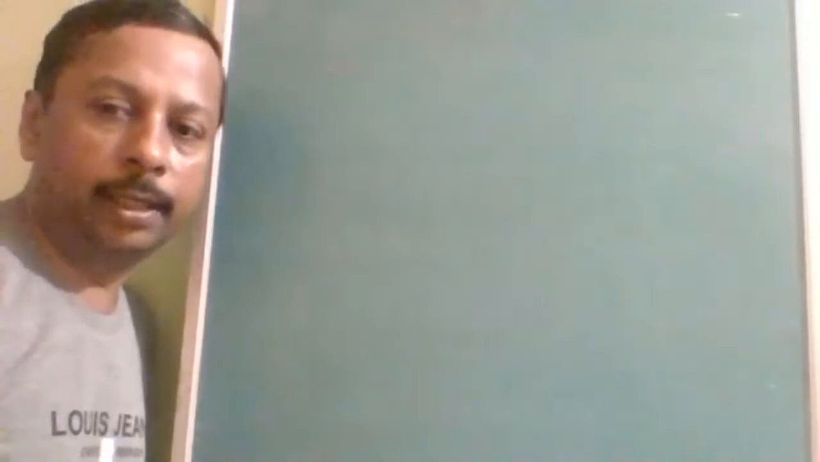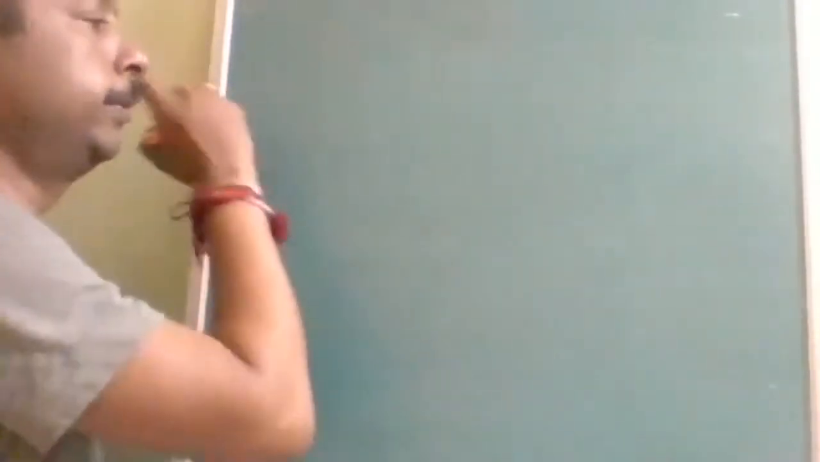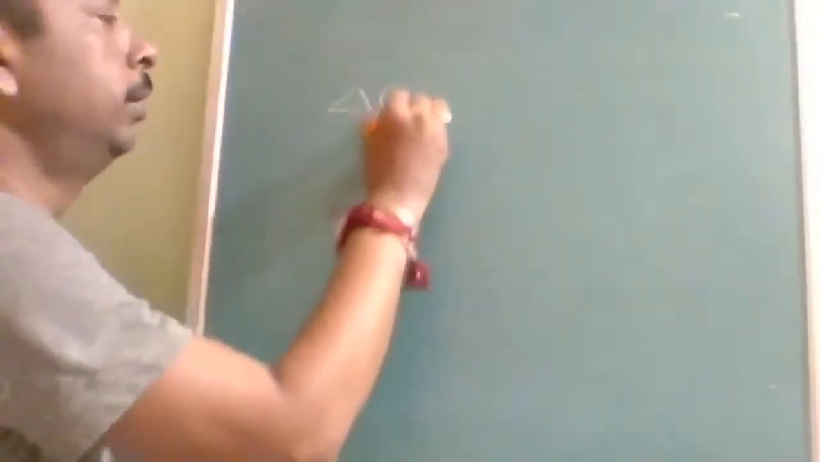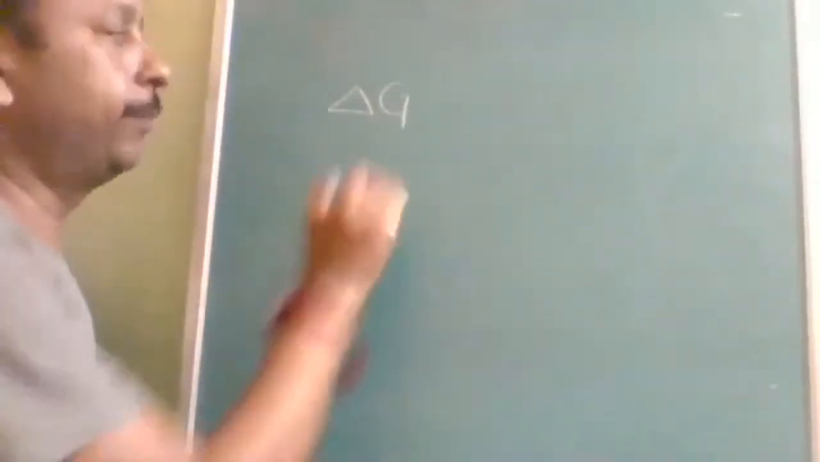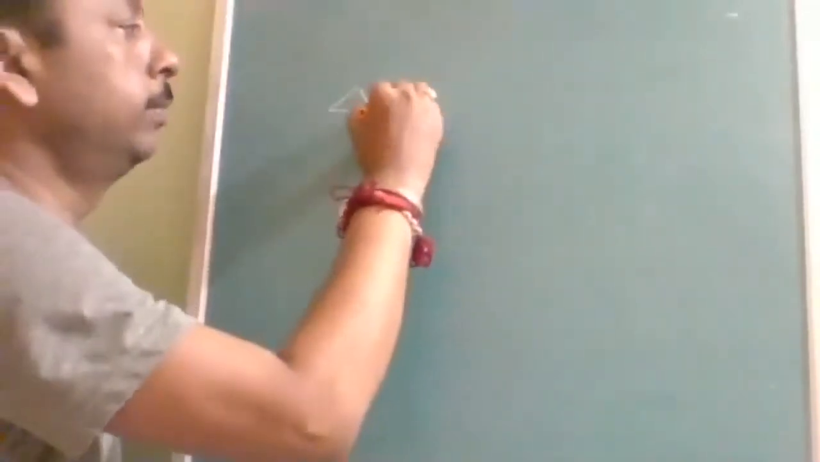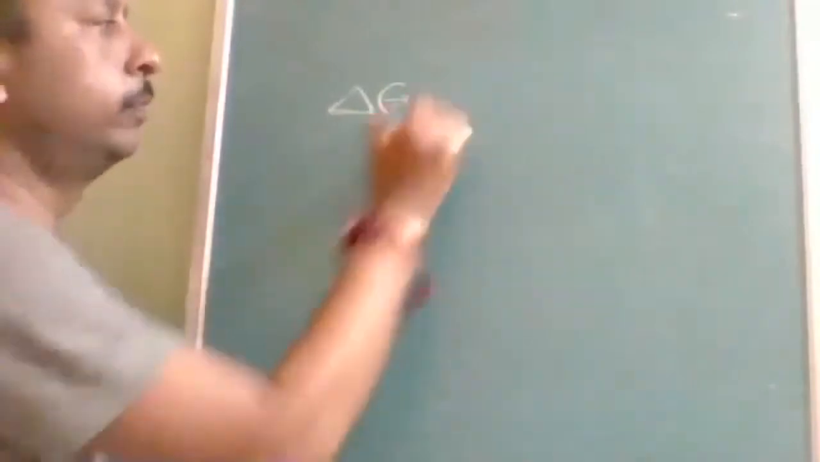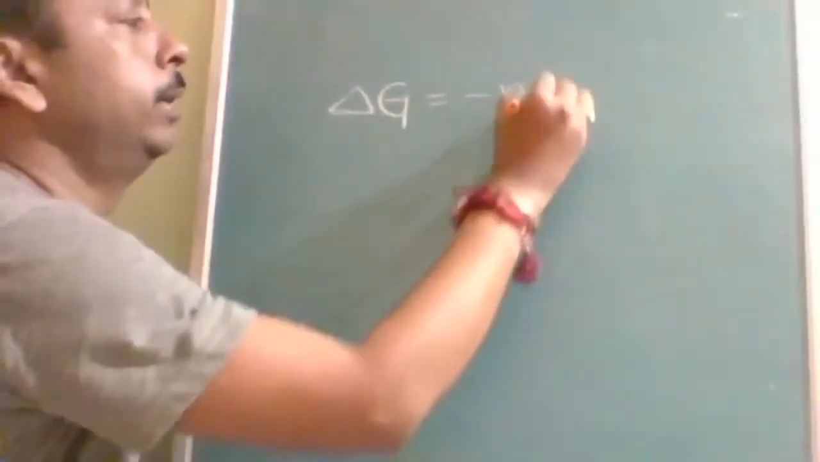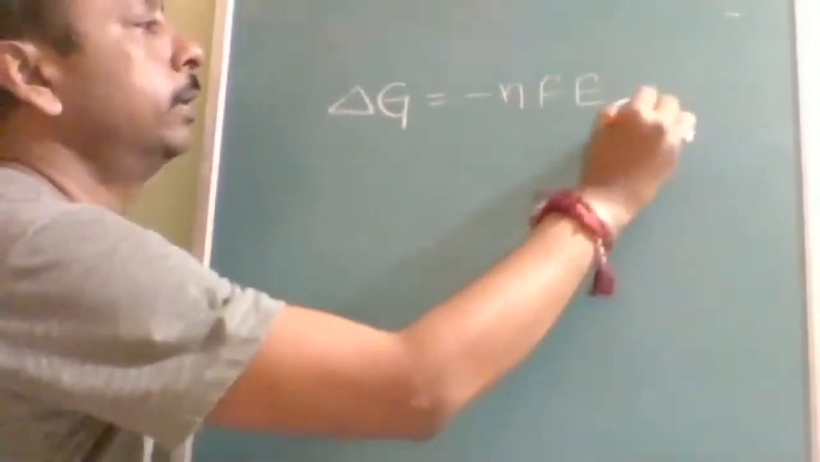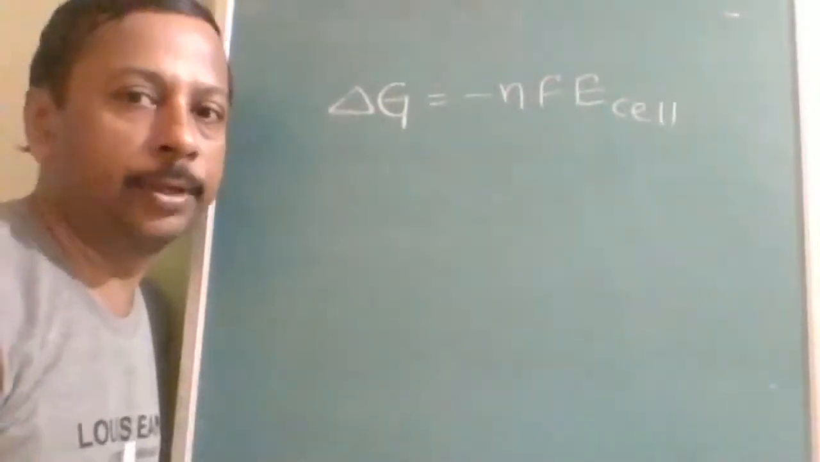Okay, from the next equation, we can find out the EMF. Once you find out the EMF, you can find out delta G. Delta G gives free energy or maximum useful work. Delta G is equal to minus nFE cell.